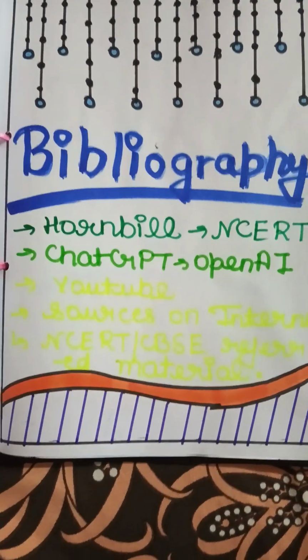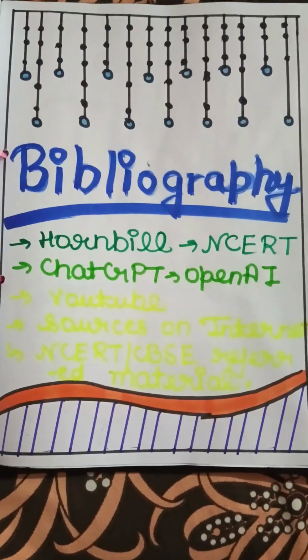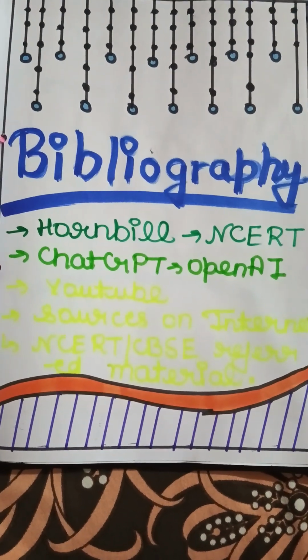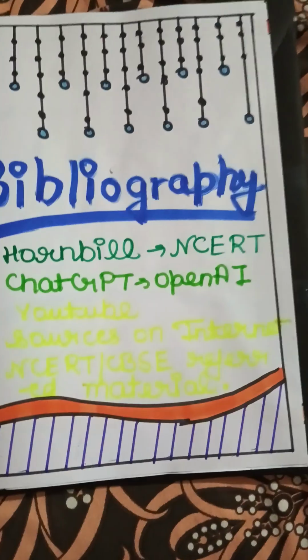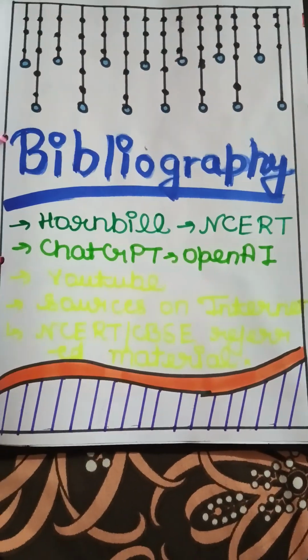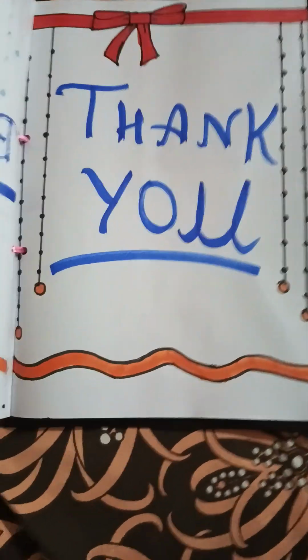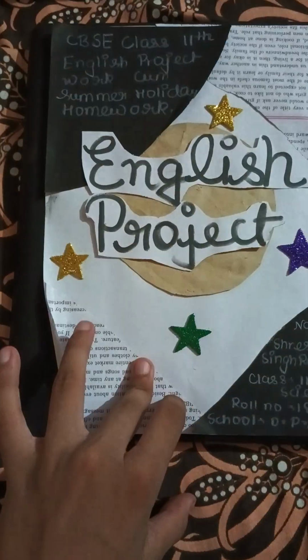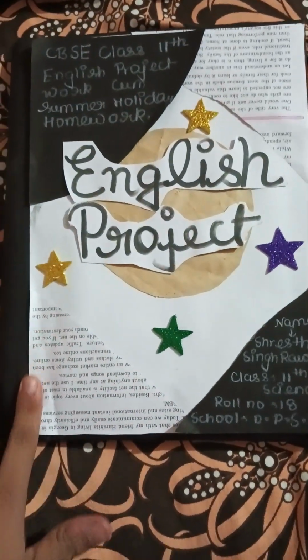Then along with this we have a bibliography, where I have used the NCERT, ChatGPT to summarize my ideas, YouTube to decorate the things, and some sources on the internet. And then we have a beautiful thank you page. And so yes, this was the end of our English project.